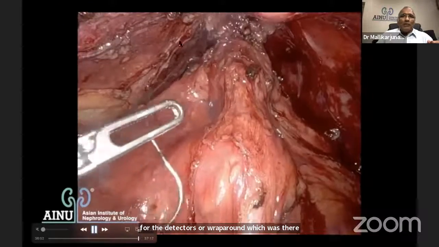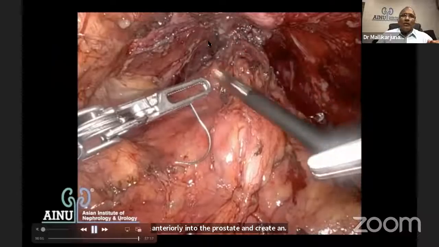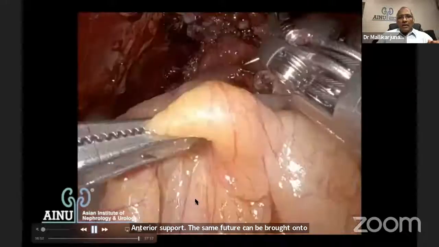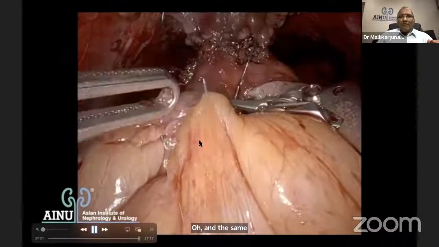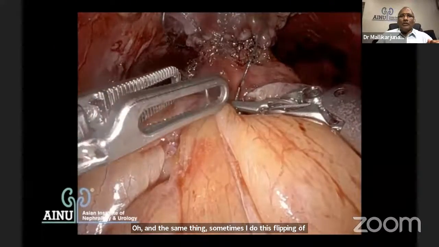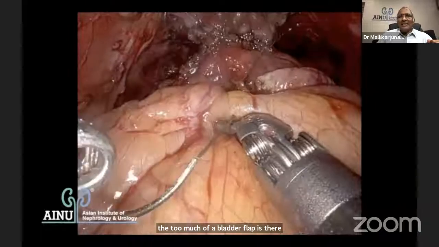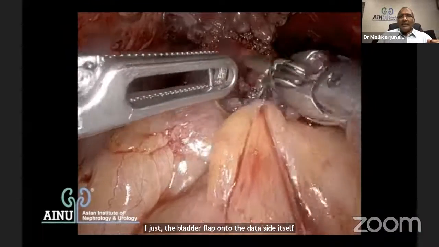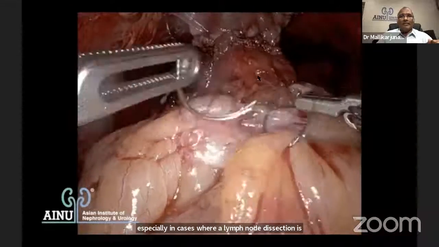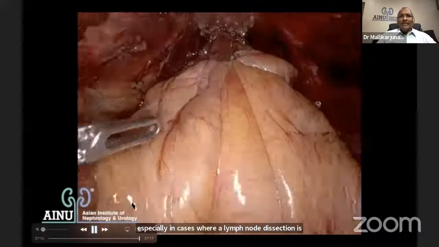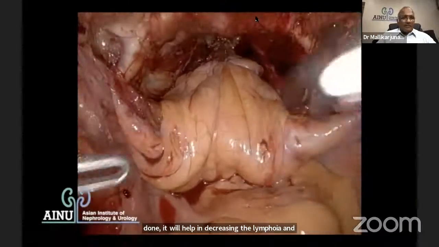The same suture can be brought onto the arcus tendineus fascia pelvis also. And the same thing, sometimes I do this flipping if too much of a bladder flap is there. I just flip the bladder flap onto the detrusor itself. Especially in cases where a lymph node dissection is done, it will help in decreasing the lymphorrhea and lymphoceles. So I think that is the end of the surgery, and I'm open for questions now.